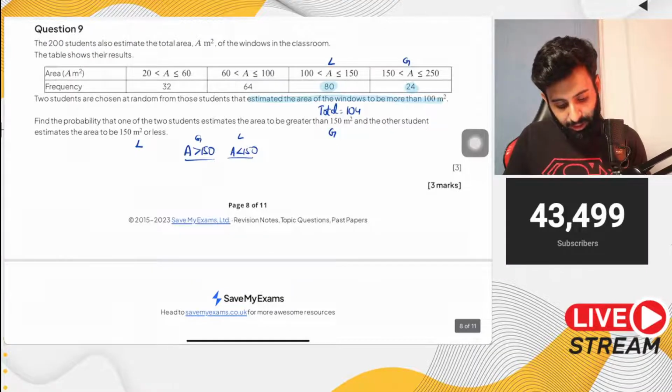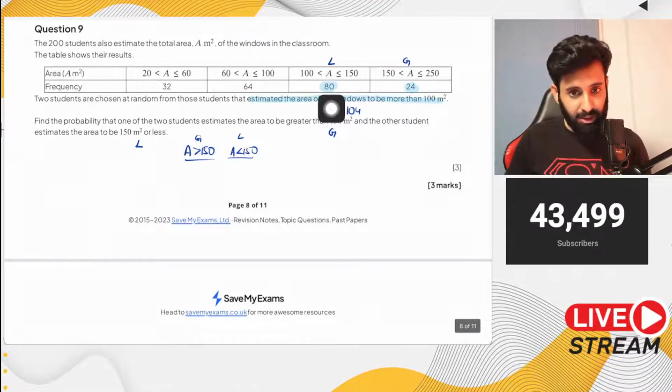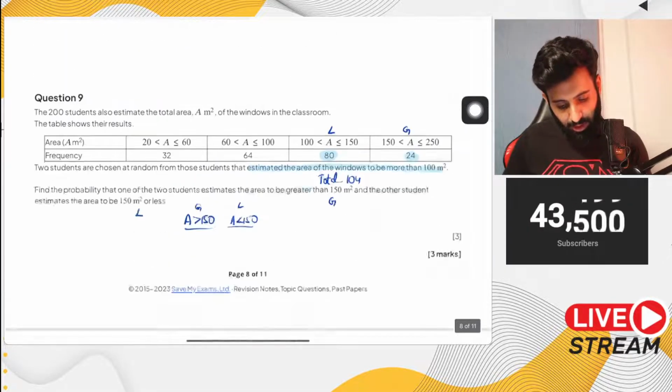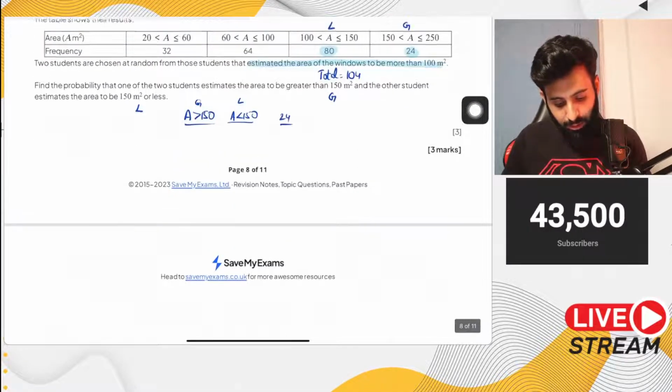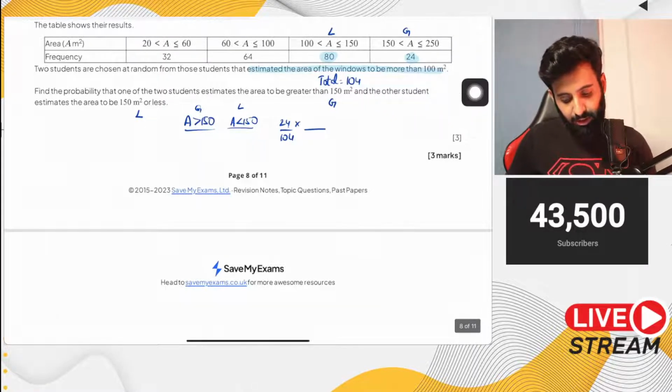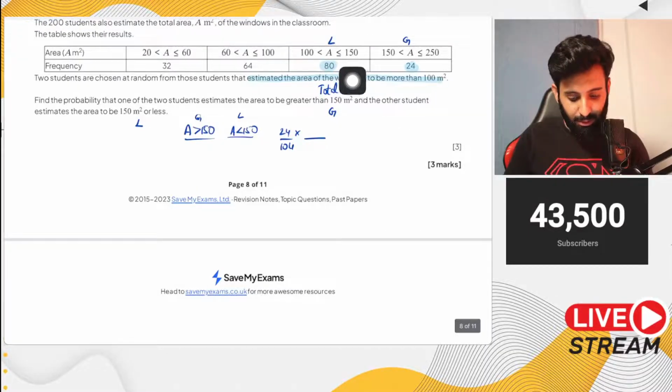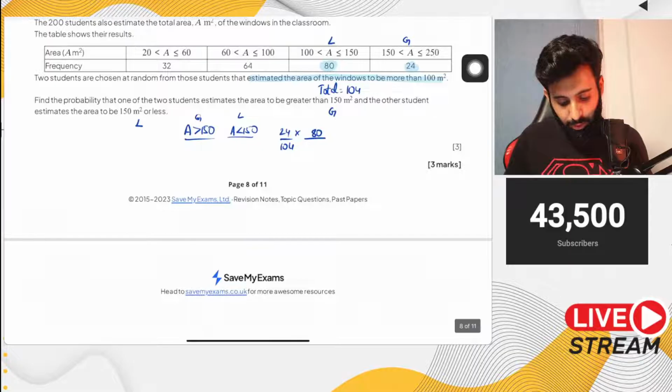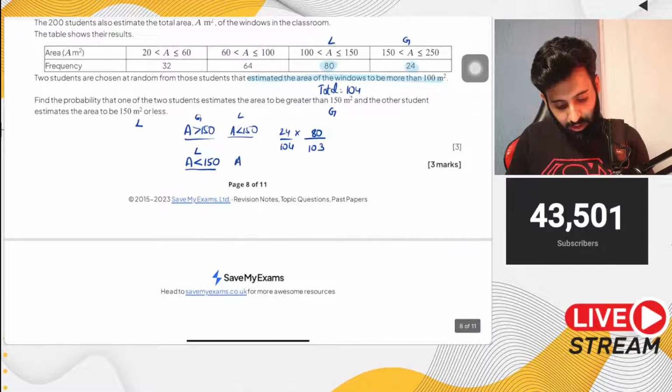So what would be the probability for that? What's the probability that the first student estimates the area to be greater than 150? That's 24 over 104, multiplied by, what's the probability of selecting a student who has measured the area to be less than 150? 80 over 103. Now why 103? Because it's without replacement. That's the only way that you can select two students. Now there's another possibility. The other possibility is that the first student estimates the area to be less than 150, L, and the second student estimates the area to be more than 150. So that's G, because the question didn't specify.